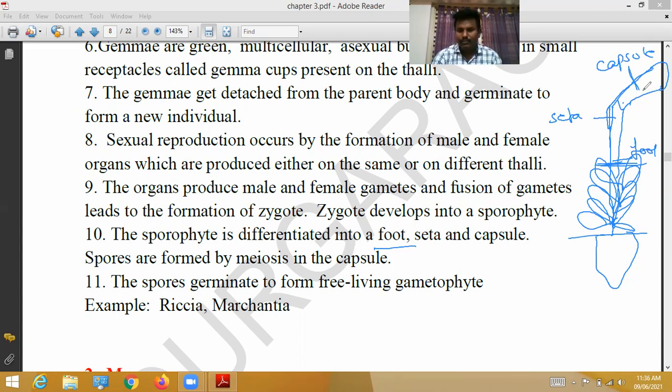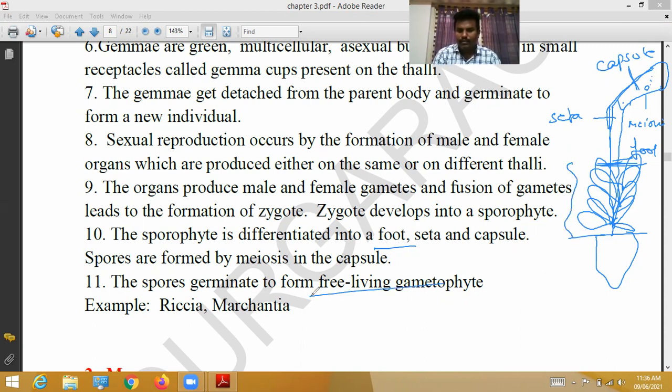In the capsule, spores are formed by meiosis. The spores germinate to form a free-living gametophyte.